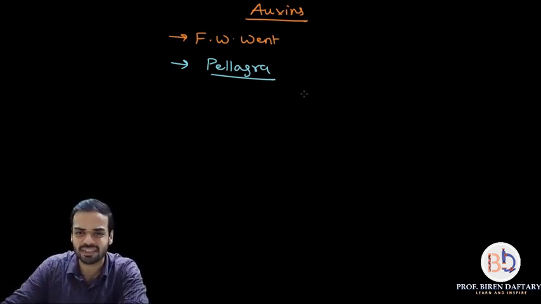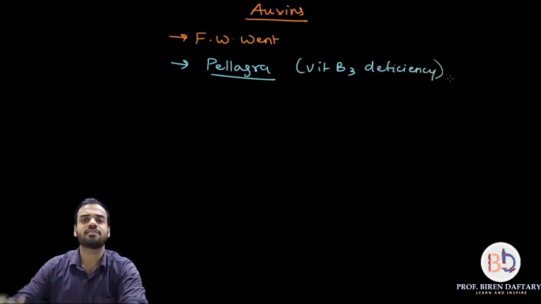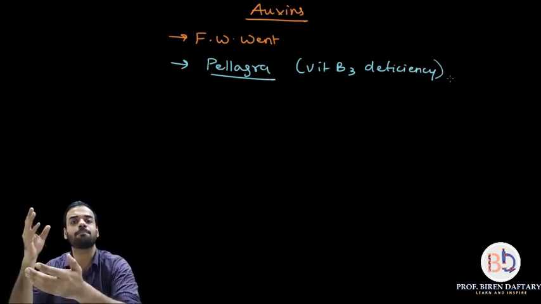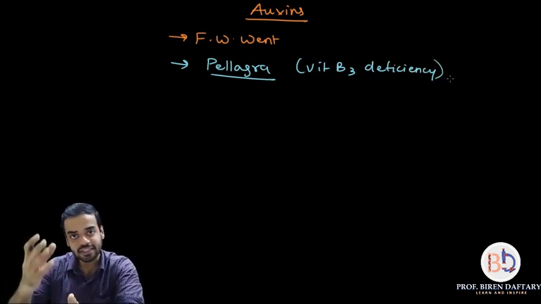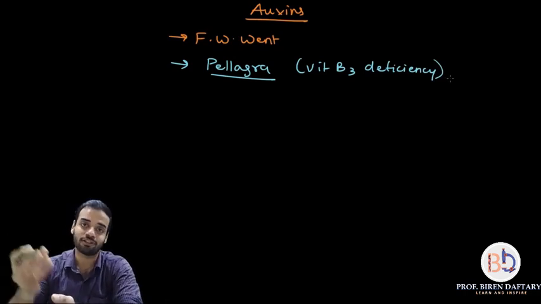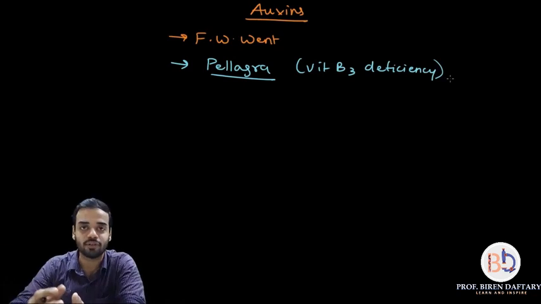Niacin is vitamin B3, this is extra information. In patients suffering from pellagra, the urine, when it was tested, had auxins in it. So this was the first case where auxins were isolated.